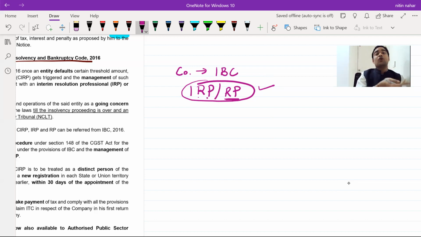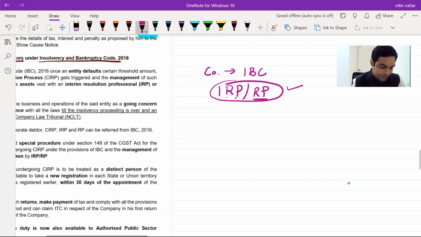That distinct person can take ITC on behalf of the company. Even if there are some invoices earlier on which ITC was not taken, he can take on that as well. Plus, he is responsible to discharge tax, which is required to be discharged during the time when he is in control of the company. Basic objective. Clear? Yes. Okay.